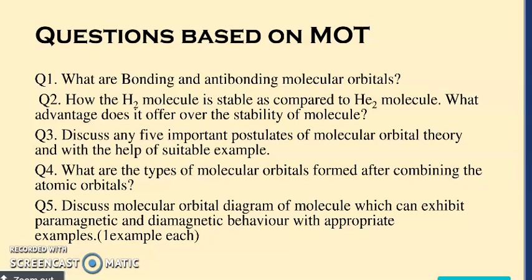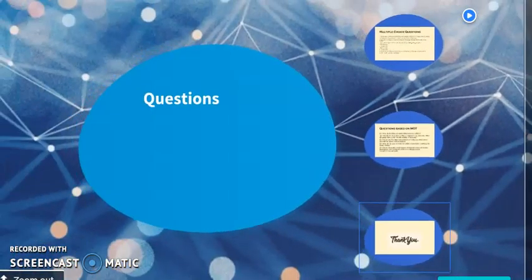What are the types of molecular orbitals which are formed after combining atomic orbitals? As I have explained in the previous slide, bonding and anti-bonding. And we can see the last question, the molecular orbital diagram of a molecule which can exhibit para and diamagnetism. So we have to think about it. What are the molecules in which we can predict whether the electrons may be paired or unpaired?